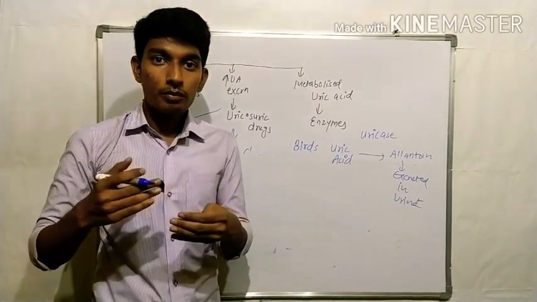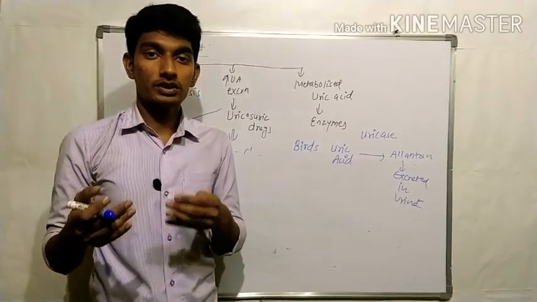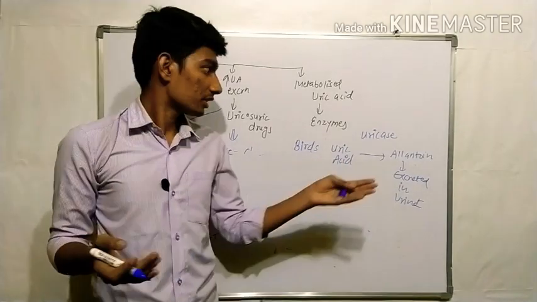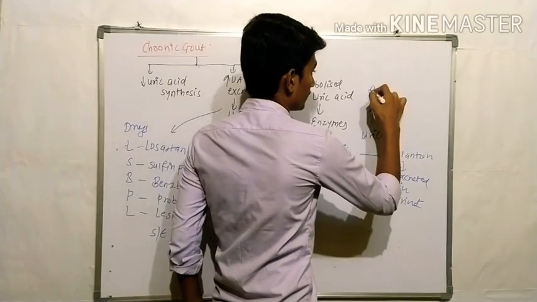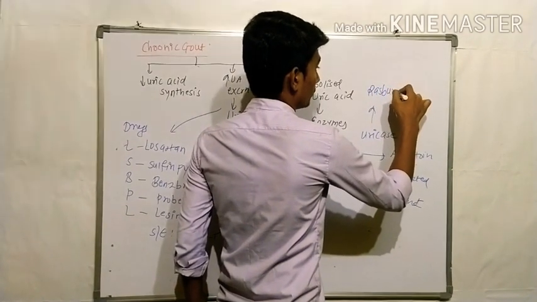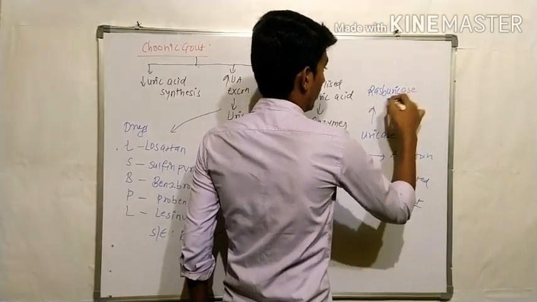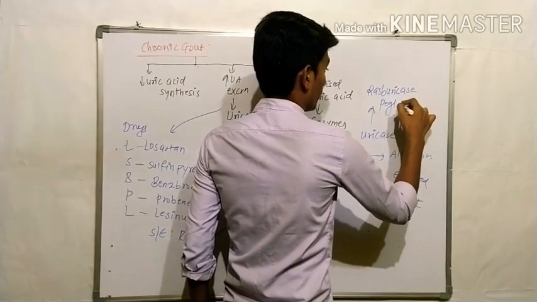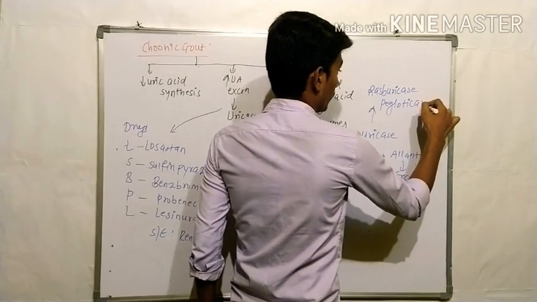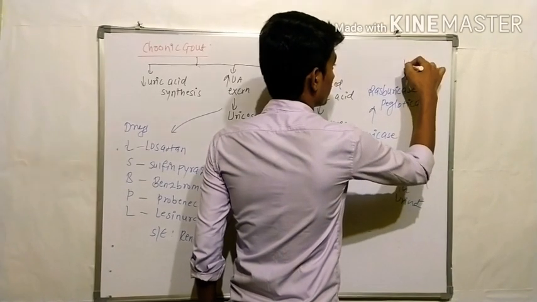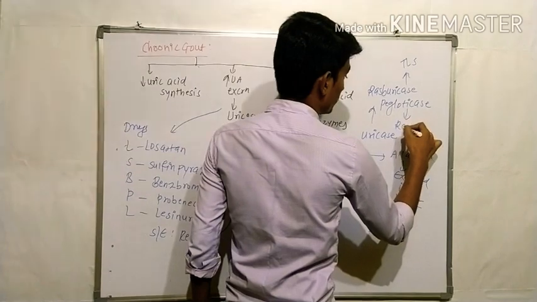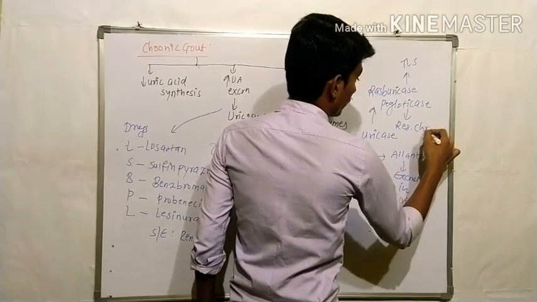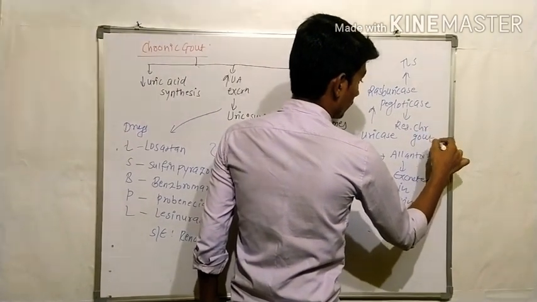Therefore, we developed enzymes that perform the same function as uricase, and these are rasburicase and pegloticase. Rasburicase is used in tumor lysis syndrome, and pegloticase is used in resistant chronic gout.